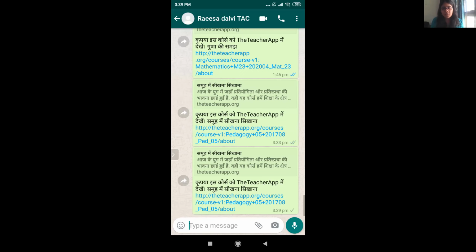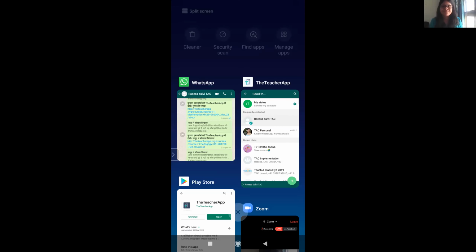When she clicks on that, it will automatically take her to her teacher app if she has it in her phone. If she doesn't have it, she will have to first download the teacher app in her phone. She will have to sign in, and then when she clicks on it, she will directly go to this course and she will be able to see what course I have shared with her. So I hope this helps.